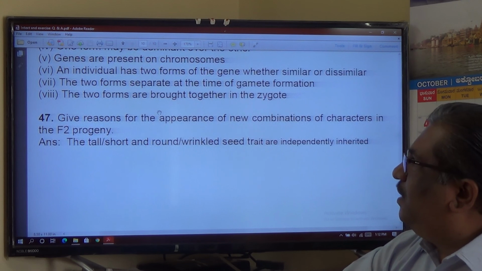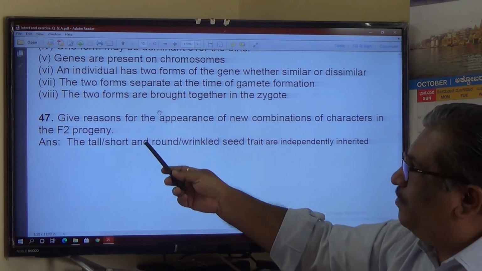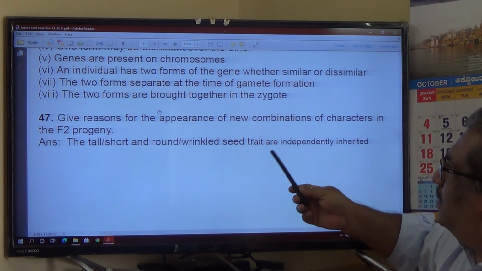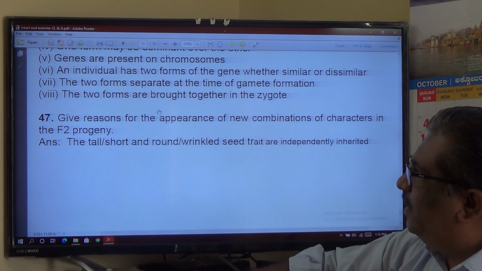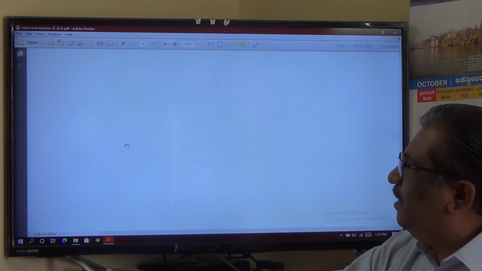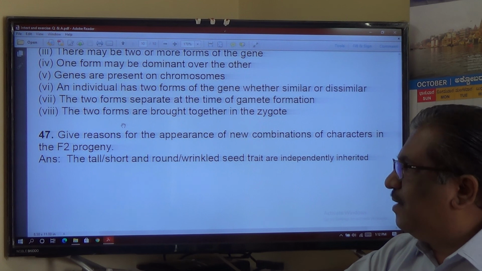Next, give reasons for the appearance of new combinations of characters in the F2 progeny. That means the tall, short, round, wrinkled seed traits are independently inherited in F2 progeny. This is the reason basically. That is, the independent inheritance of the traits is observed in F2 progeny, is what you can write as the answer for this question.